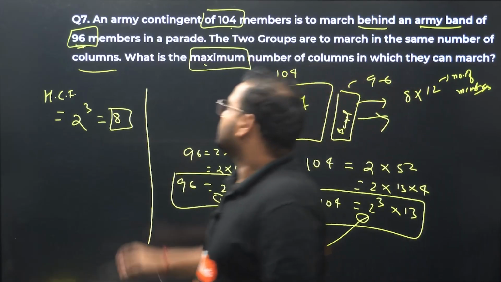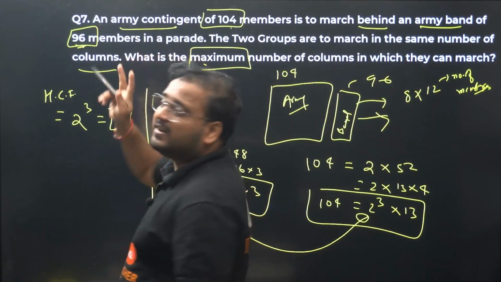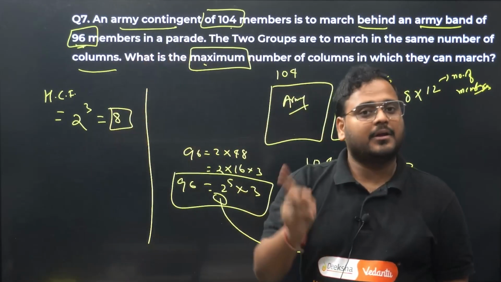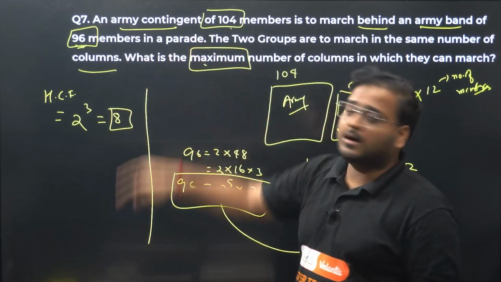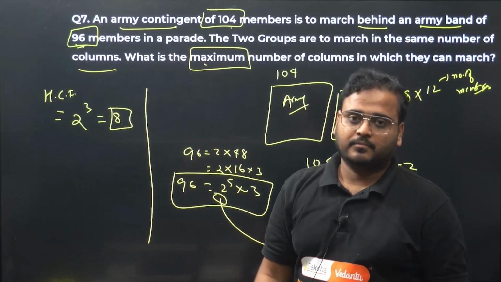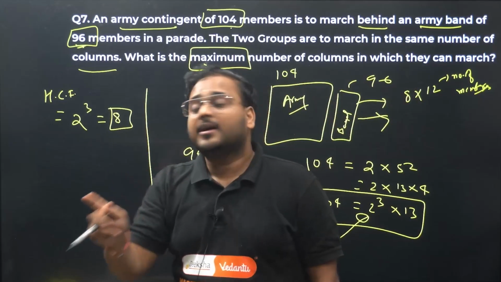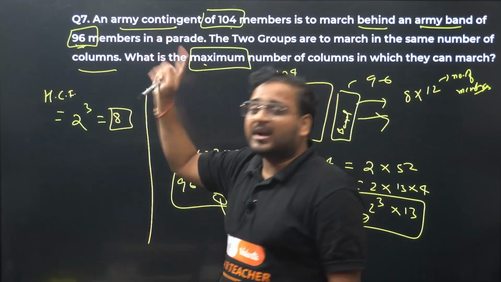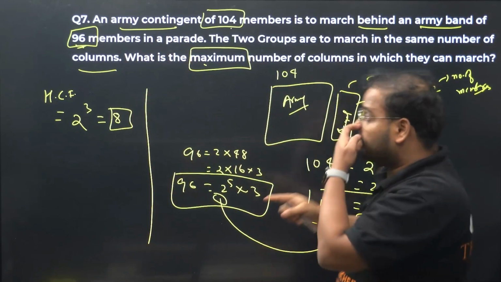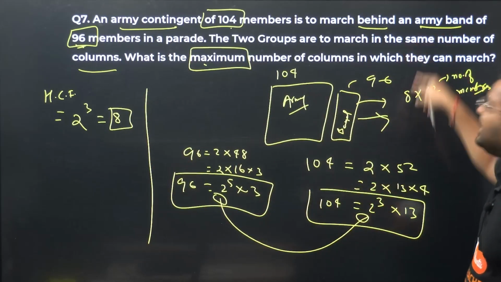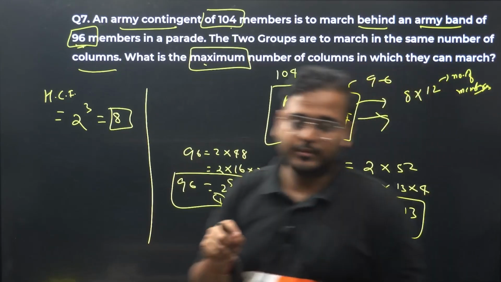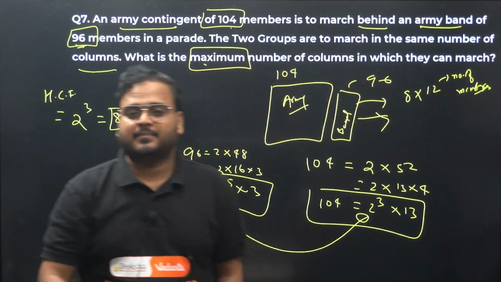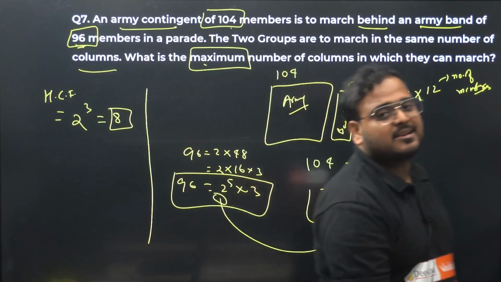So in the case of army contingent, you'll have 13 members per column. The column length will be different. In one column of army contingent, you'll have 13 members. In one column of band there will be 12 members. But the number of columns will be the same. Is that clear? Please check.